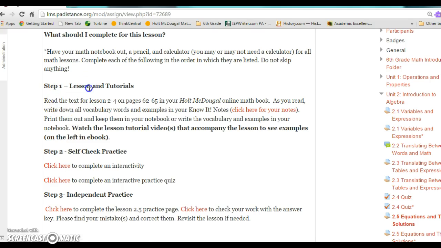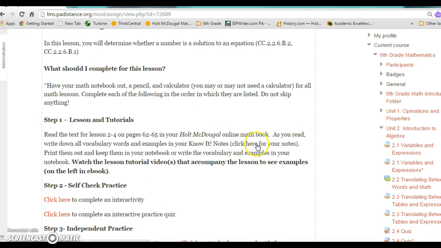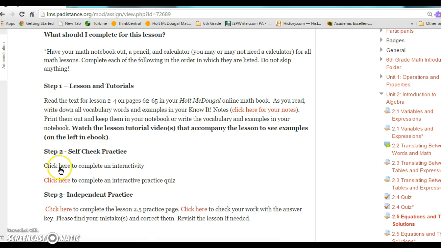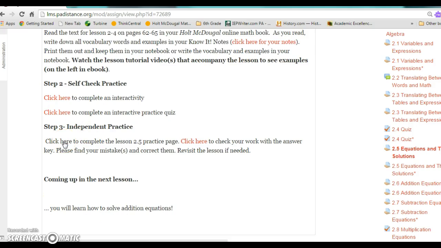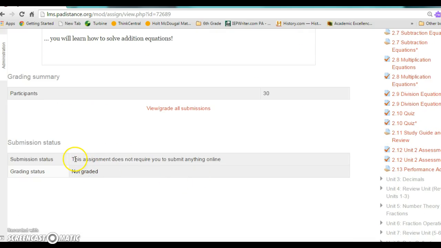Okay, so step 1 is lesson and tutorials. It's very important that you follow the order of the steps and that you do not skip anything. So for this lesson, you have to go to your ebook. That's your online math book. You have some notes with examples that you can click. It says click here for your notes. Anything that's red and like this, you can click on it. So self-check practice, and then you have some independent practice to complete. In this lesson, there is nothing due. How you will know that is because it says underneath, this assignment does not require you to submit anything online.